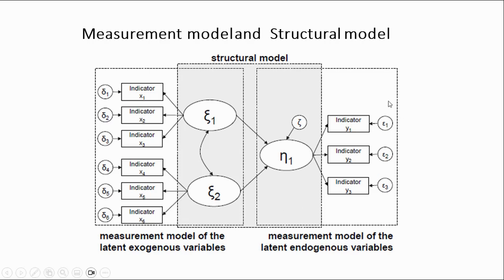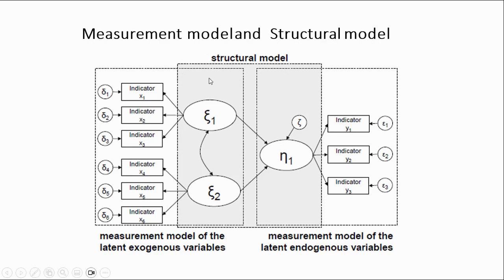Here is the SEM model. Basically, the SEM model has two models. First is the measurement model. In the measurement model, we talk about the construct and the indicator. And second, we talk about the structural model.